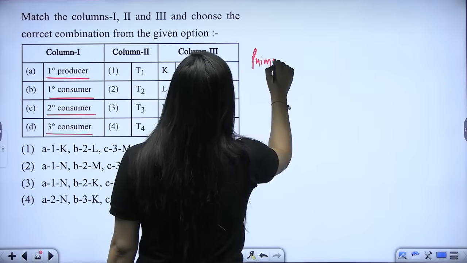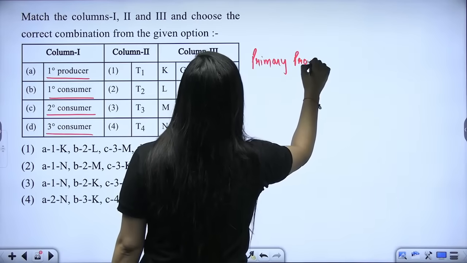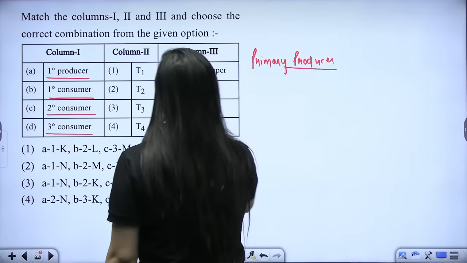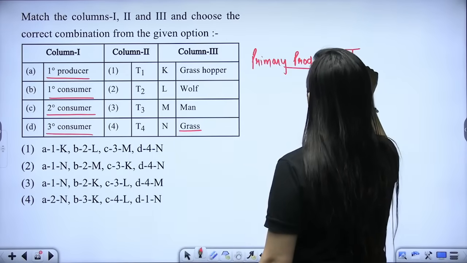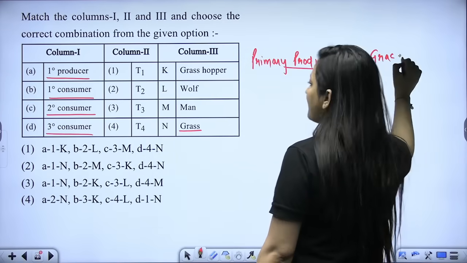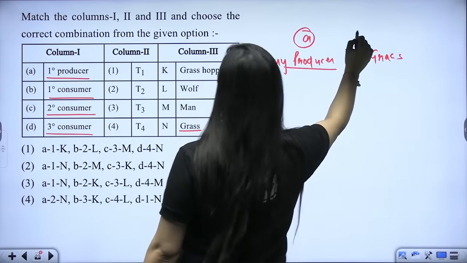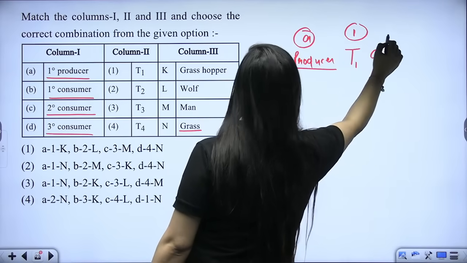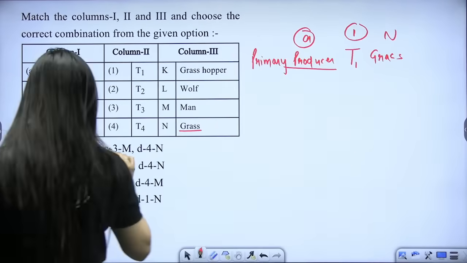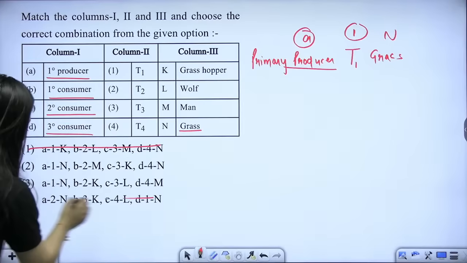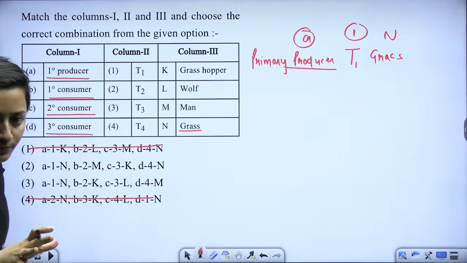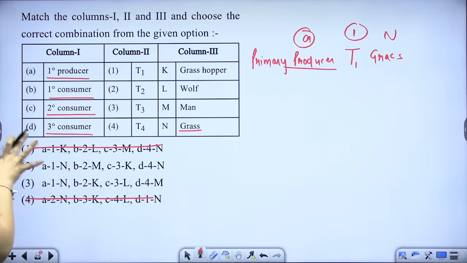You are going to start with the primary producer because obviously it has to be a plant. So primary producer, which will be at trophic level 1, it is going to be grass. Primary producer, that is your A. Then T1, that is your 1, and then grass, that is your N. So do we have A1N? Yes, we do. So we can eliminate the other two options.